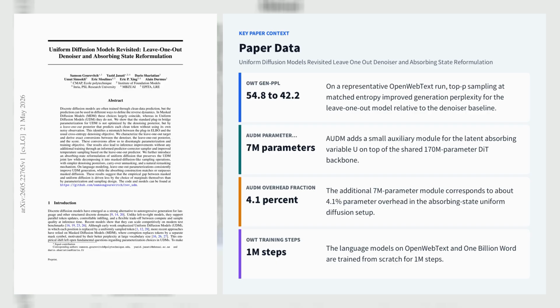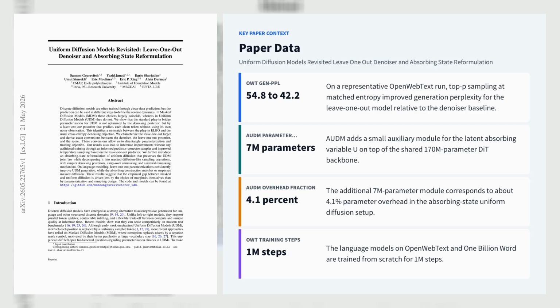Separately, the paper reframes UDM as an absorbing state process with a random latent absorbing token U, yielding absorbing state UDM, AUDM, and a resampled variant, re-AUDM, that preserve the UDM joint law while recovering mass diffusion-like carryover and remasking operations. On language modeling, AUDM adds only 7M parameters, about 4.1% overhead, and improves likelihood over UDM and all